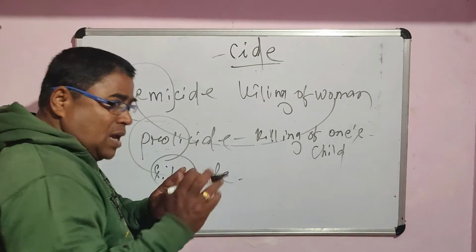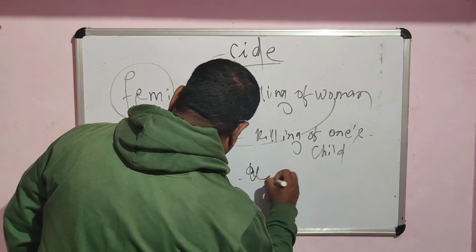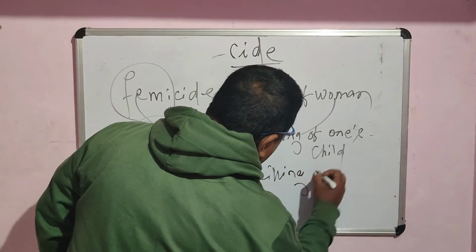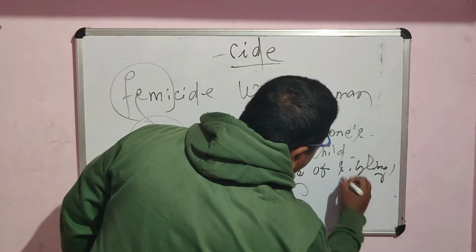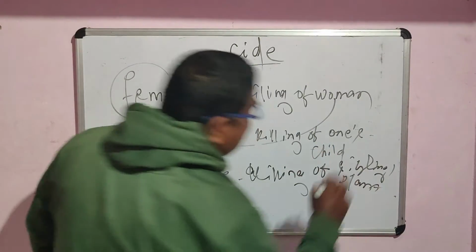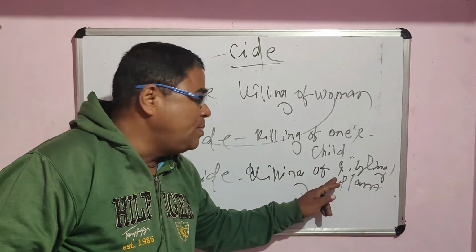S-I-B-L-I-N-G. Sibling means a plant, a very small tree, which is in its infancy period, its baby period or childhood period. Killing of this is called siblicide.